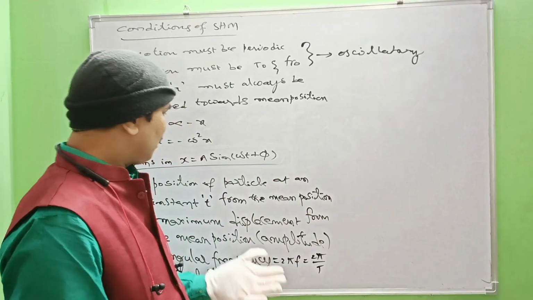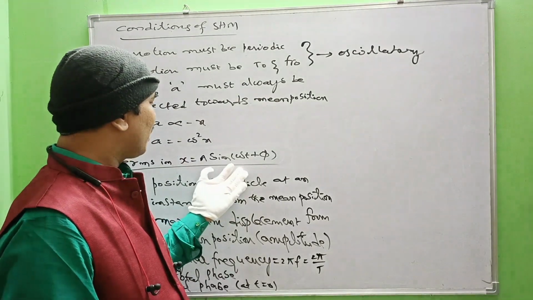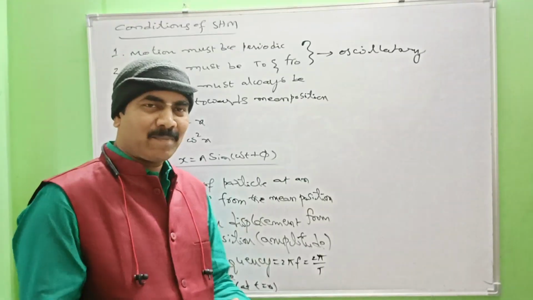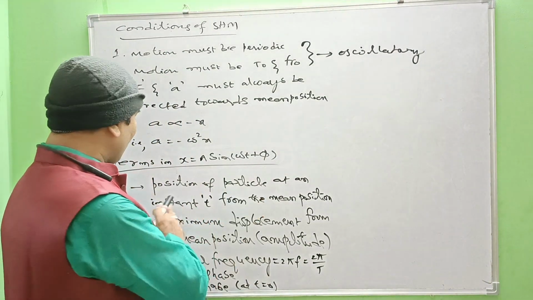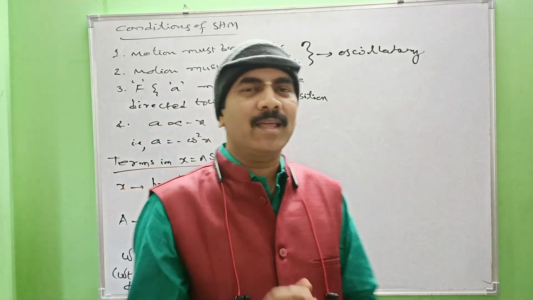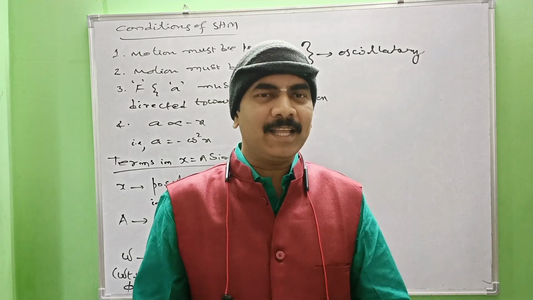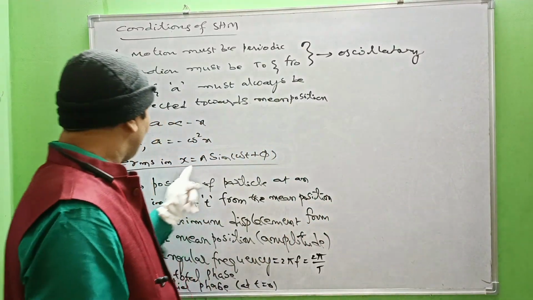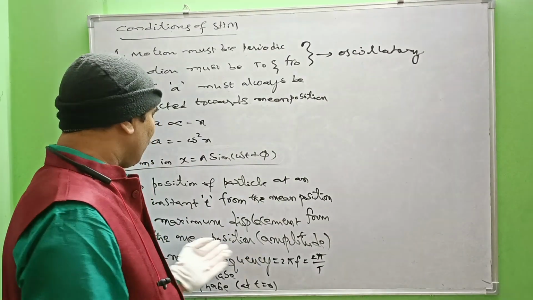Now let us see what the terms x, a, omega, phi and t represent, one by one. Here x means the position of the particle at any instant t from the mean position. So during the oscillation, the position of that particle at a given instant t can be expressed by the letter x. And next one, a means the maximum displacement from the mean position.